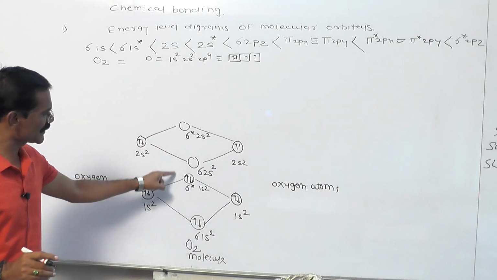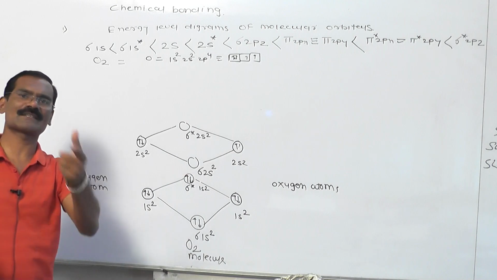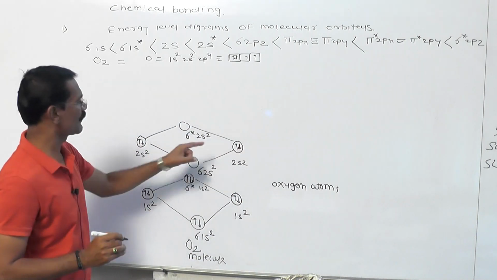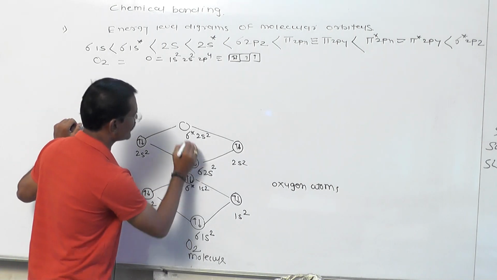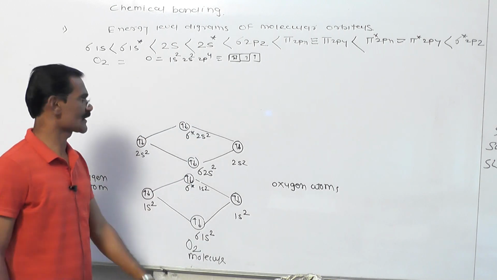What is the difference between sigma and sigma star? Sigma 2s2 is the bonding molecular orbital and sigma star 2s2 is the anti-bonding molecular orbital. So again we have 4 electrons. 2 electrons enter the bonding orbital and the remaining 2 electrons enter the anti-bonding orbital. So this is the sigma star.